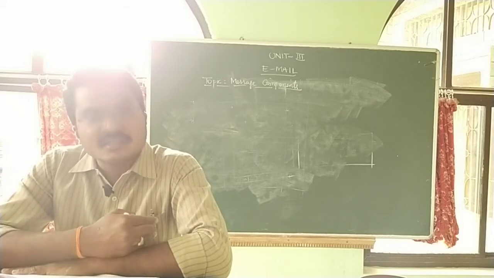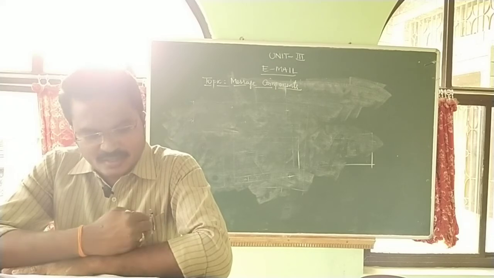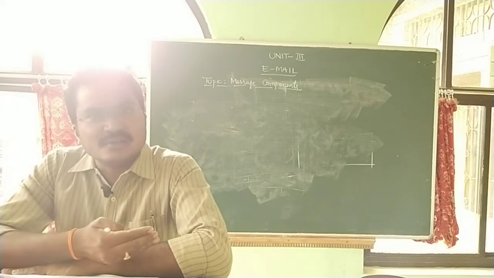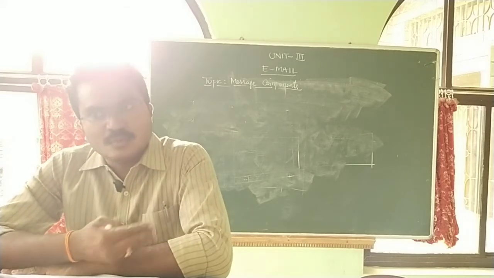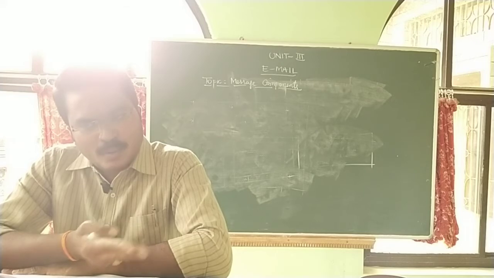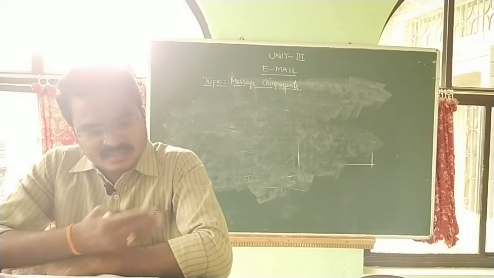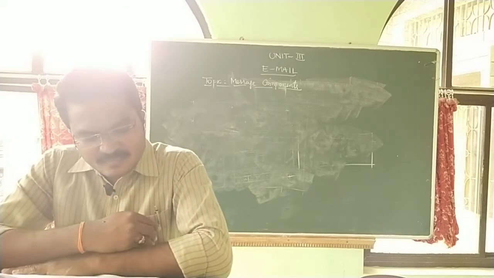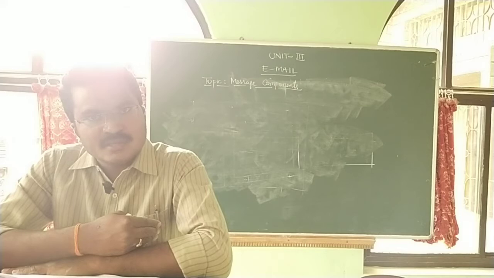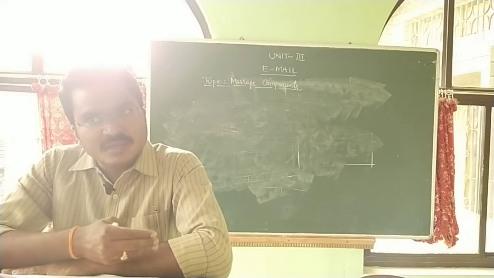The next one is the to field. The to field tells us where to send the mail. Whom we should send the mail to, the recipient's mail ID, we have to enter in the to box. And the subject field tells us what the message is about. That is called the heading of the message.